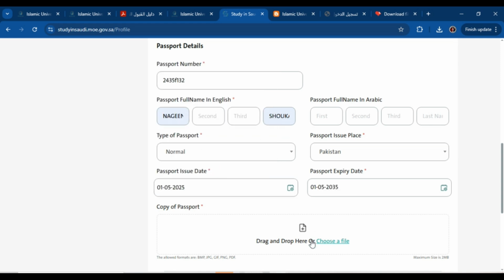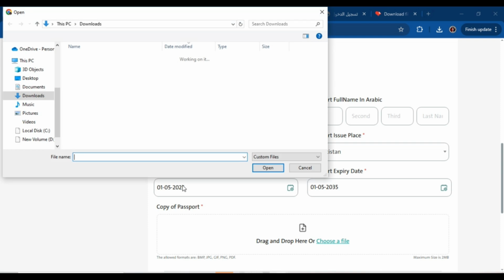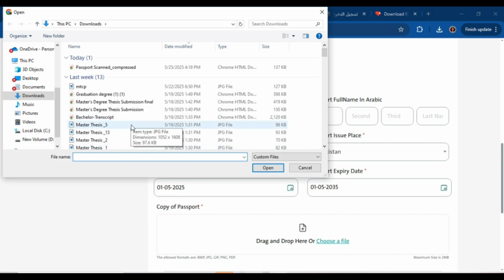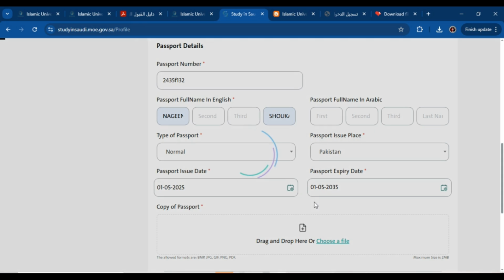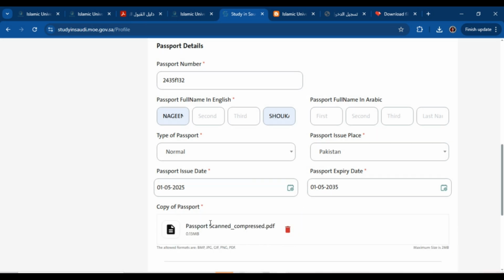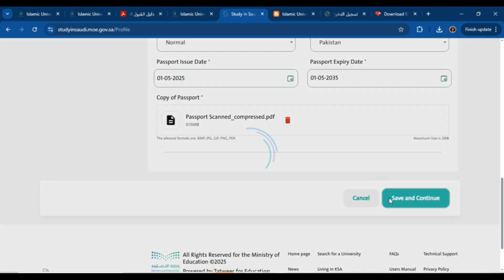Now to attach your passport, click choose a file, and here make sure you have compressed your file so your file size is less than 2 MB. Try to make your file size less than 2 MB and your internet should be strong enough to upload files. Choose the file and click open, and your file will be added. Now click save and continue.